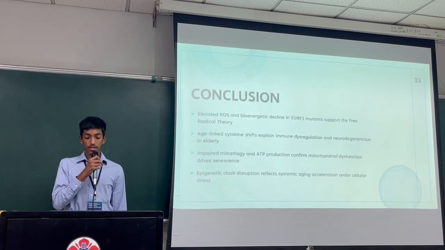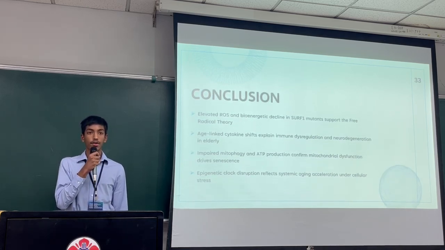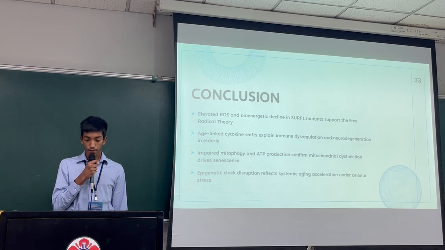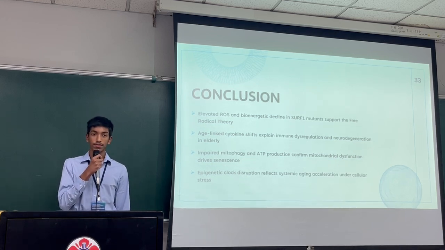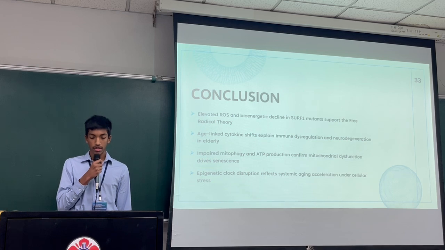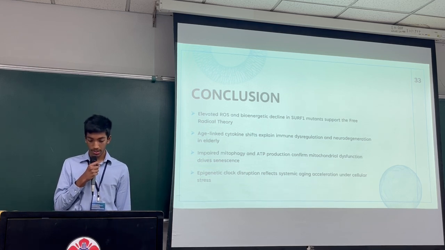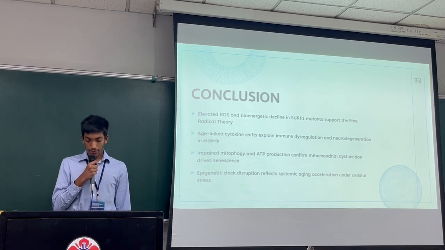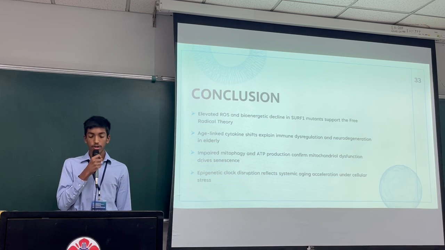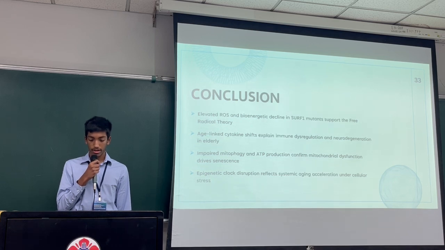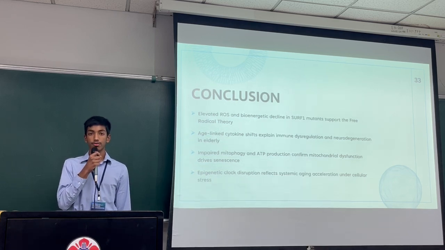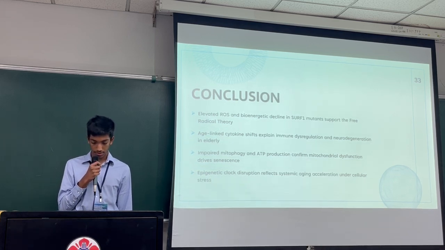Our study offers clear biological evidence for several foundational theories of aging. The SIRF1 mutant fibroblasts exhibited elevated ROS, impaired oxidative phosphorylation, and increased glycolysis, supporting the free radical theory of aging. We also observed age-related cytokine shifts, including reduced PCSK9 and elevated interleukin, which are linked to immune dysfunction and neuroinflammation, offering an explanation for the increased risk of Alzheimer's and cancer in the elderly.